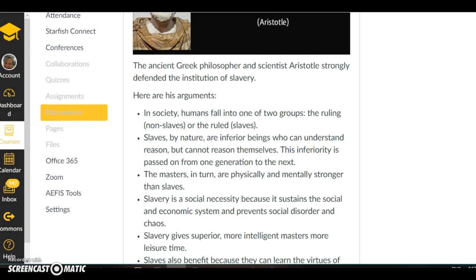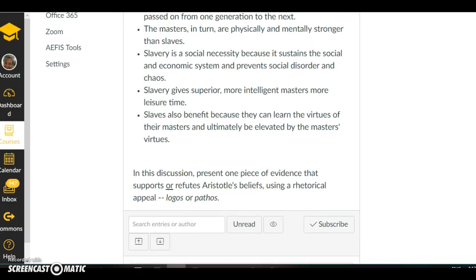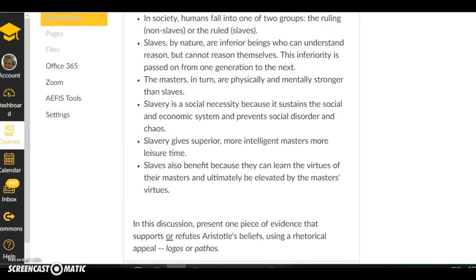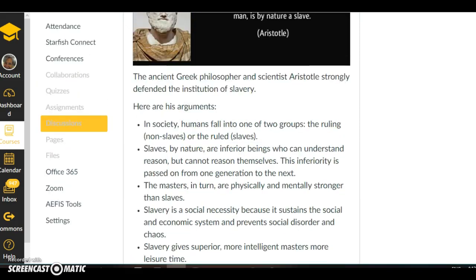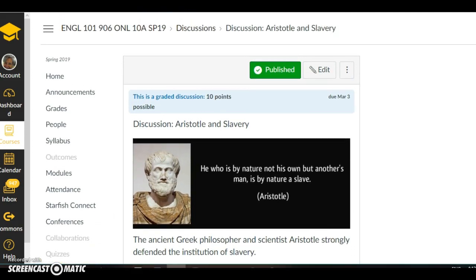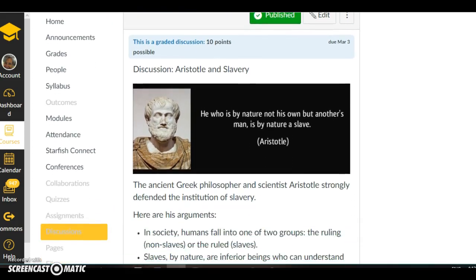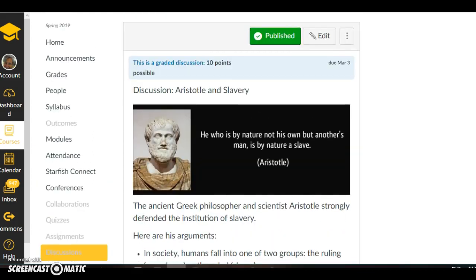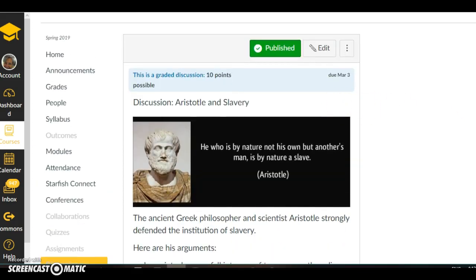So this is a very strong opinion, and I want you to argue whether you agree with him or not. Okay? So you're going to give your opinion. Why not try to use the They Say, I Say model by just briefly stating what Aristotle's view was and then come back and analyze it by presenting your view.